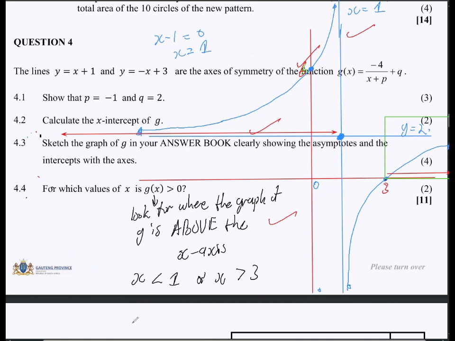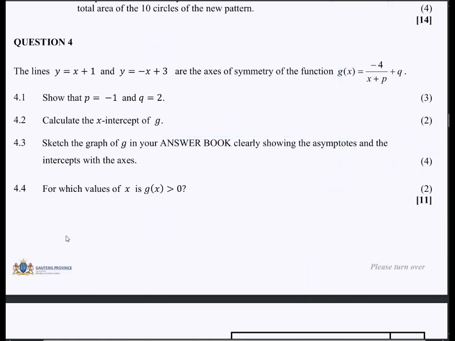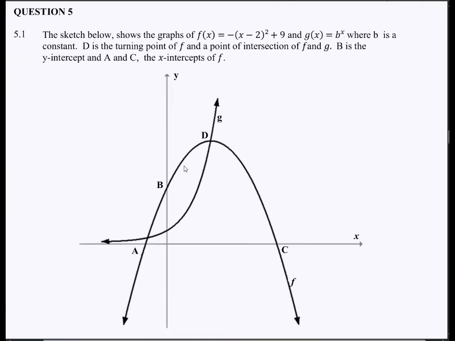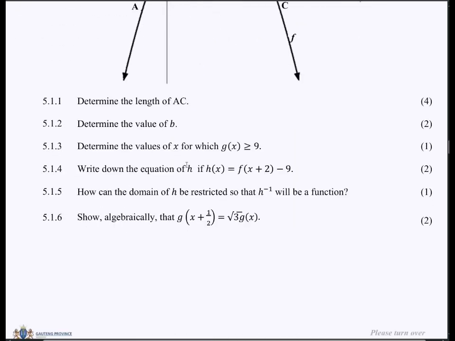Or the way others would be indicating this is to say when x is an element from negative infinity all the way to positive 1, or again, when x is an element from 3 all the way to positive infinity. Right. So it's basically up to you which notation you prefer. But that's how you were supposed to tackle that question right there. Okay, so nice. So we are heating up. Now on question 4. So at this time, you have already collected a decent amount of marks, right? If you have tried to find as many answers as possible.